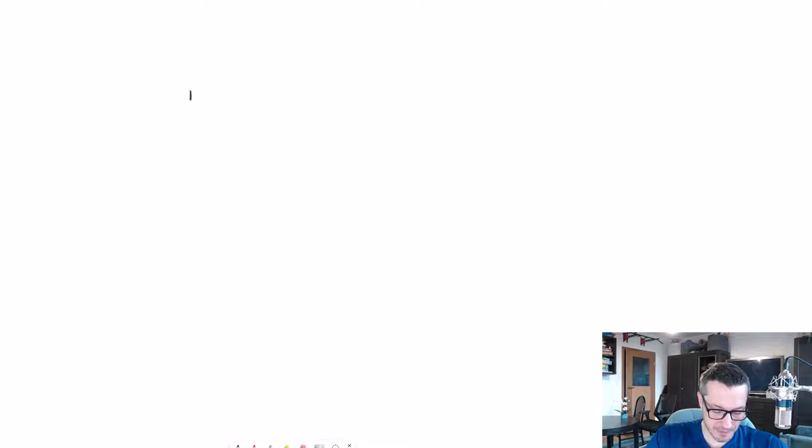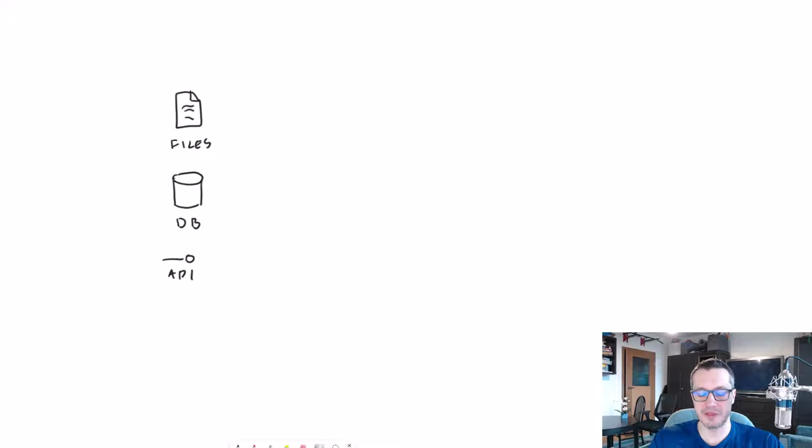So, as usual, we start with various data sources, like files, CSVs, JSONs, XMLs, and so on. We've got various databases as our sources, those on-prem, in the cloud, and so on. We've got various APIs, basically all types of data sources you can think about.